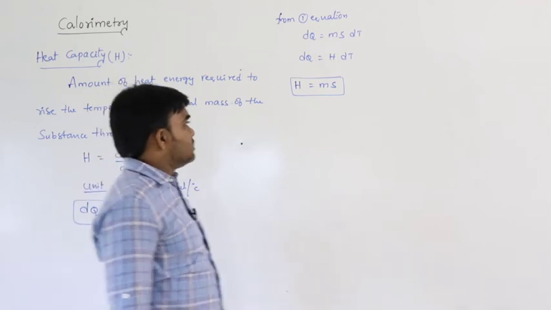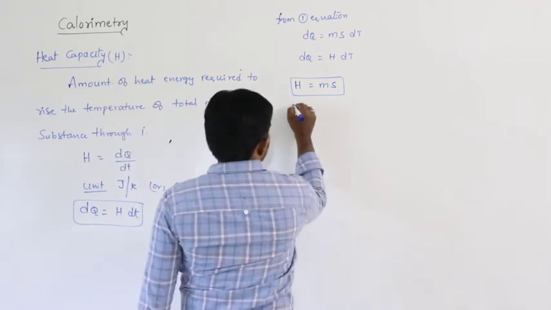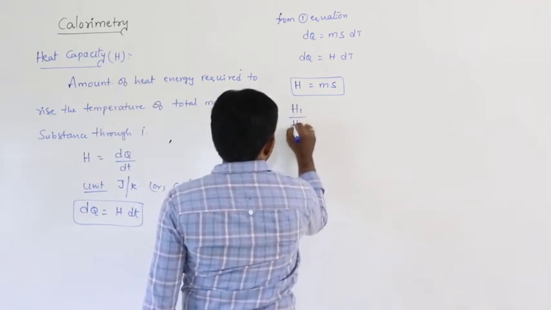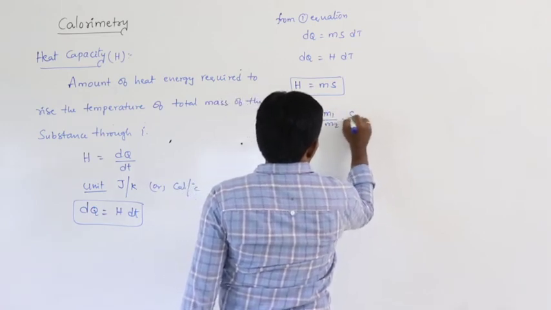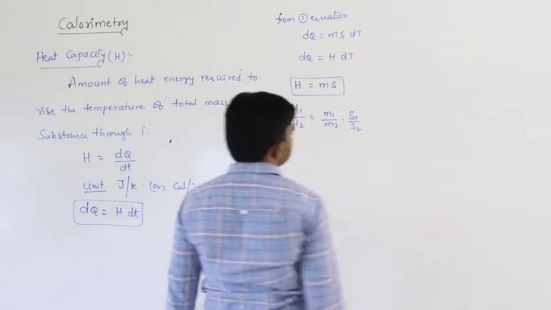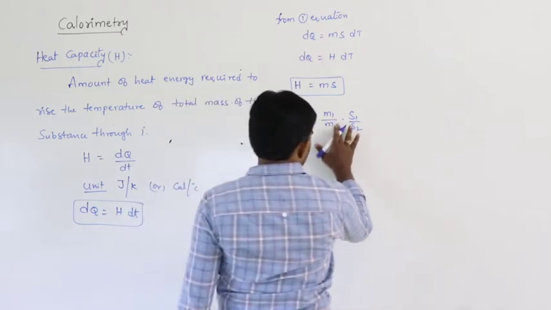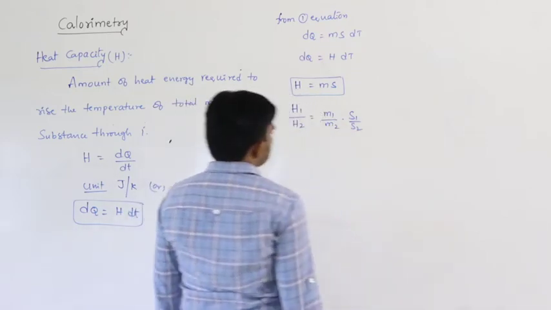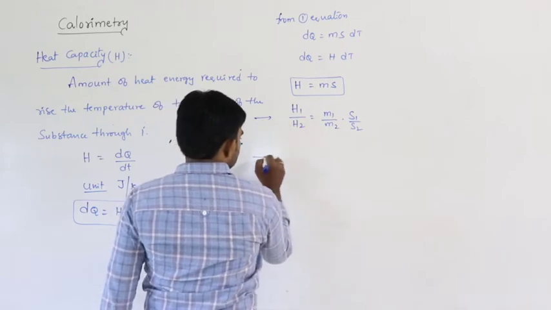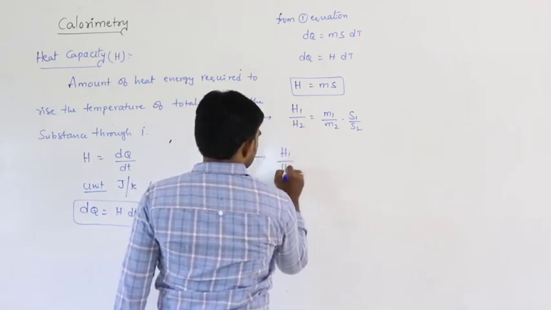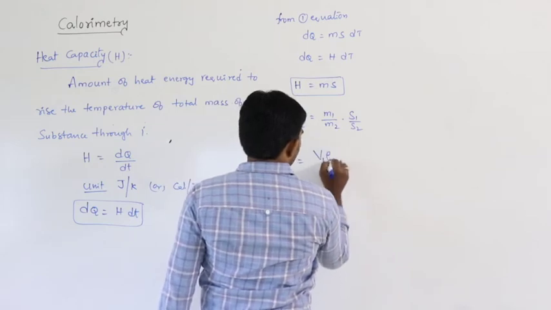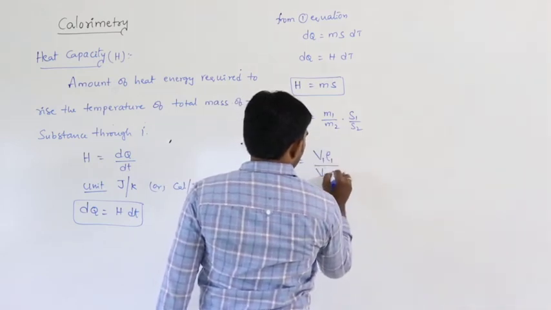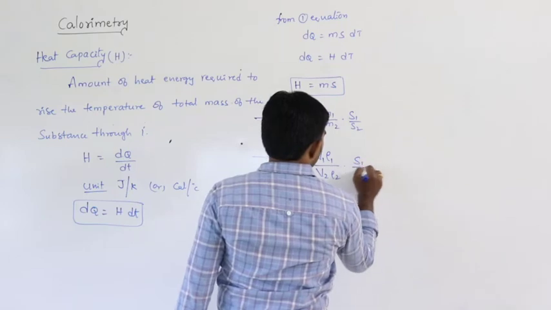H equals m s. So that means we can write H1 by H2 equals m1 by m2 into s1 by s2. This is one thing. Next, writing mass as volume into density, H1 by H2 equals v1 rho 1 divided by v2 rho 2, into s1 by s2.